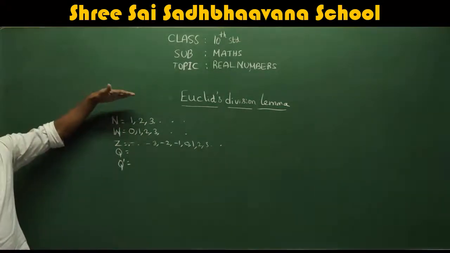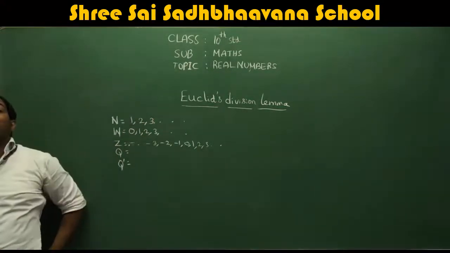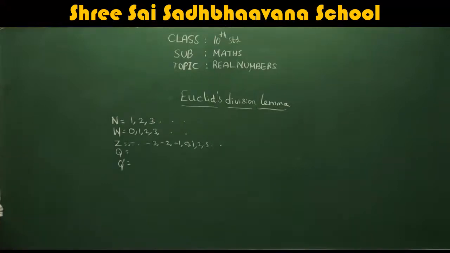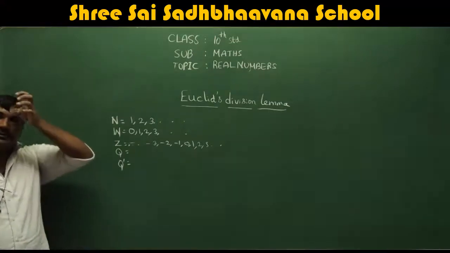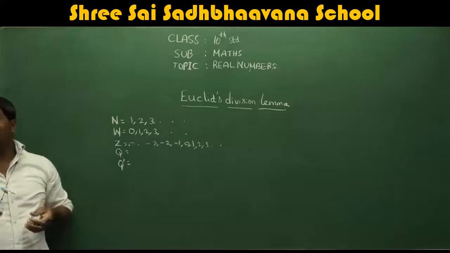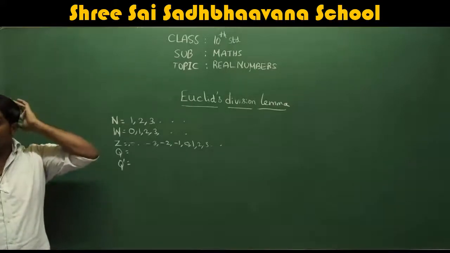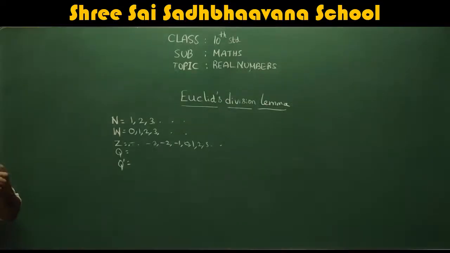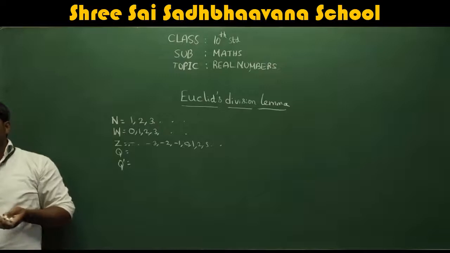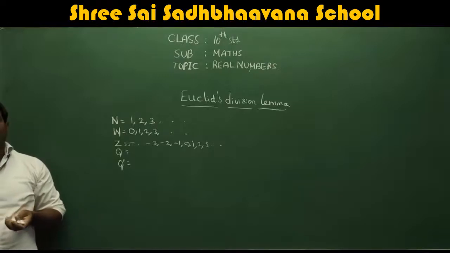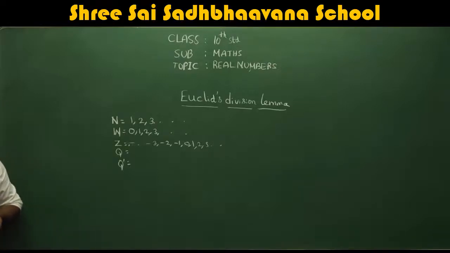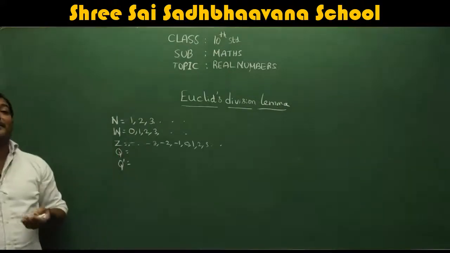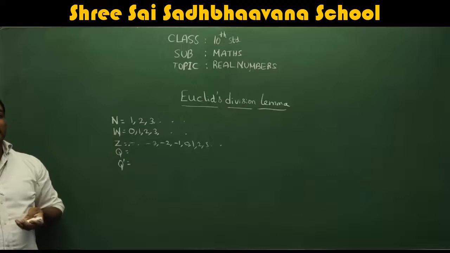So why do we call them natural numbers? Have you thought about it? The reason is that we can count using our fingers. Naturally it will come; naturally we will count 1, 2, 3, 4, 5, 6, 7. So we can count using our fingers, and that's the reason the name came as natural numbers.